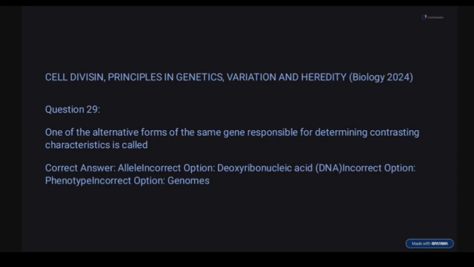So DNA, that's deoxyribonucleic acid, is wrong. This just carries genetic material. Phenotype is wrong. Phenotype is the observable trait, the expression of genetic materials. Genomes is also wrong, which is the complete set of genes.